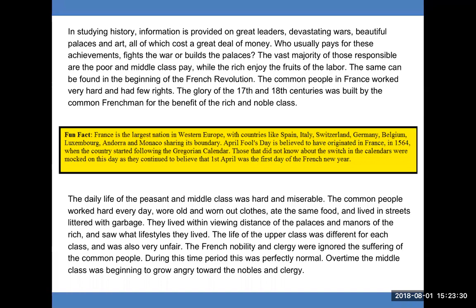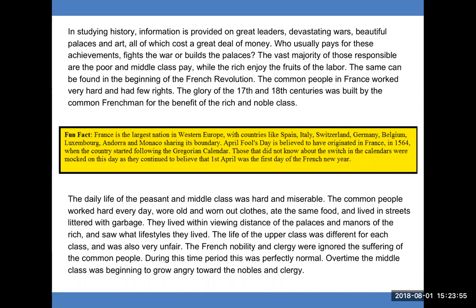In studying history, information is provided on great leaders, devastating wars, beautiful palaces, and art, all of which cost a great deal of money. Who usually pays for these achievements, fights the war, or builds the palaces? The vast majority of the time, the poor and middle class pay, while the rich enjoy the fruits of the labor. The same can be found in the beginning of the French Revolution.